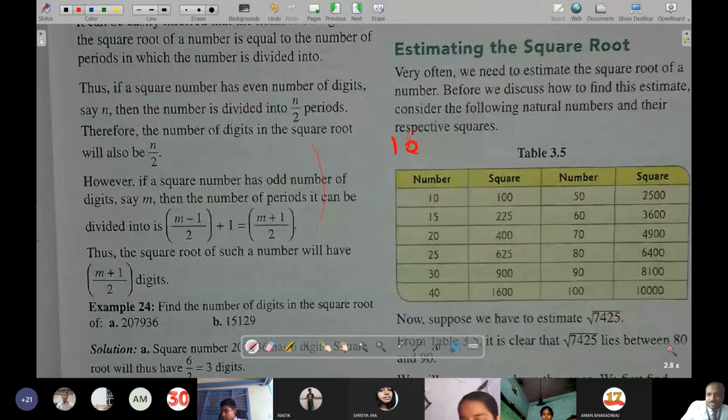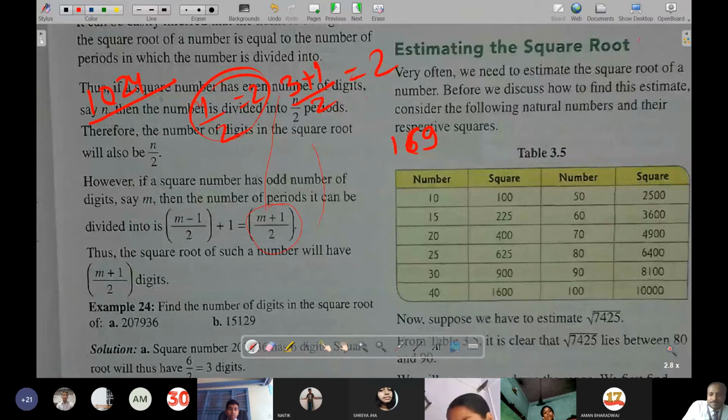169 it was, so 3 digits are over there. This is an odd number of digits. So this formula will be applied to know the number of digits, that is 3 plus 1 by 2. So in a square root it will become 2 digits. Okay. If you take a 4-digit number, here it is 4, so simply 4 by 2 it will become, that is 2 digits. So in even, simply half the digits will be there in the square root. Yes.